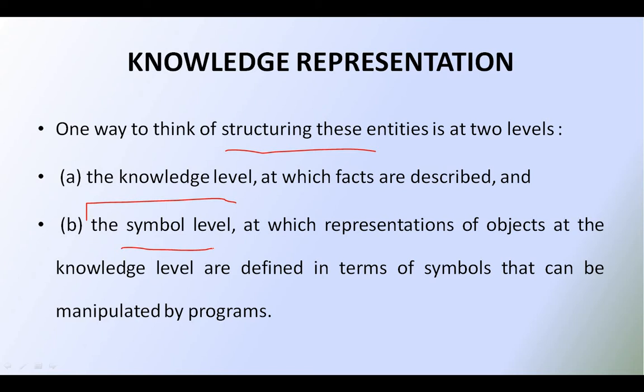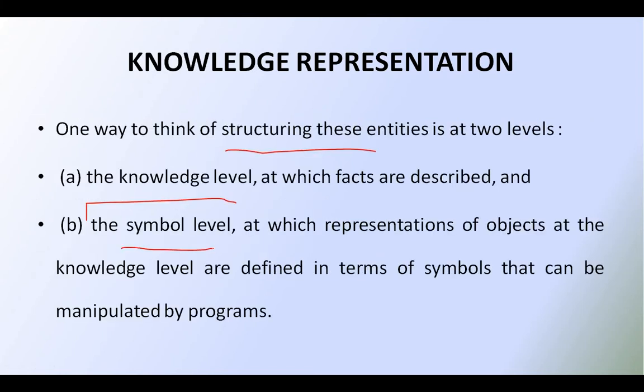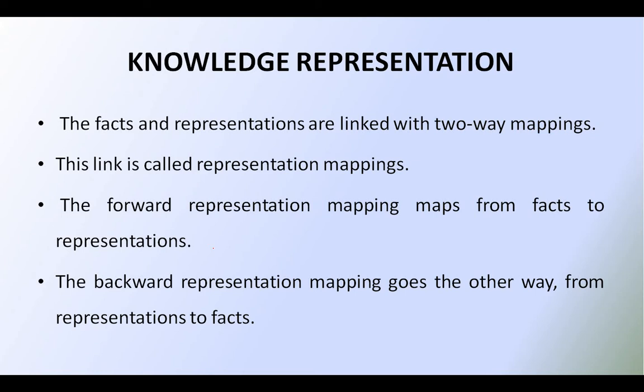So what are the two different entities we have now? Number one is the facts and the second is the representation of the facts. These can be structured at two levels: the knowledge level and the symbol level. The facts and representations are linked by two-way mappings.